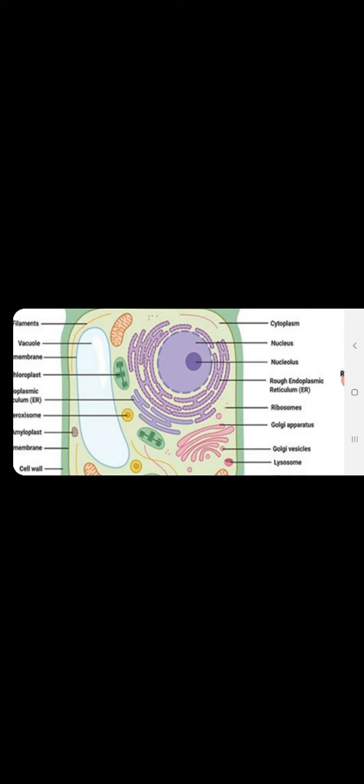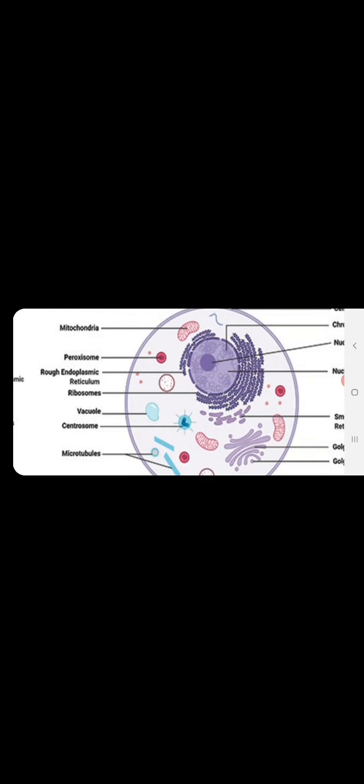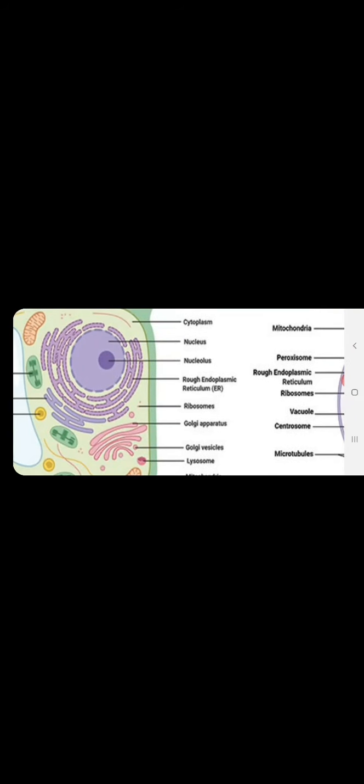So variation will be there depending on its physical nature, but basically it is rectangular. And the animal cell is circular in nature, and it has a cell membrane as the outermost covering of the cell, whereas in the plant cell, outside the cell membrane, a cell wall is also present.